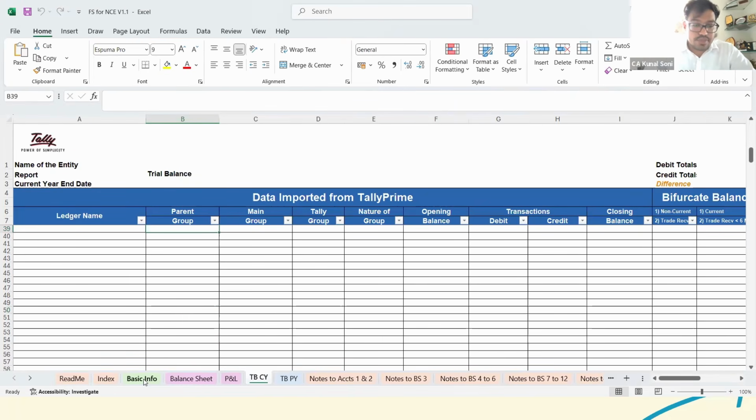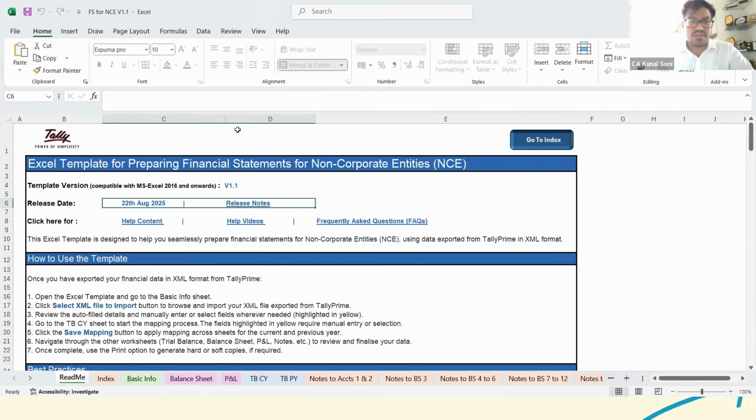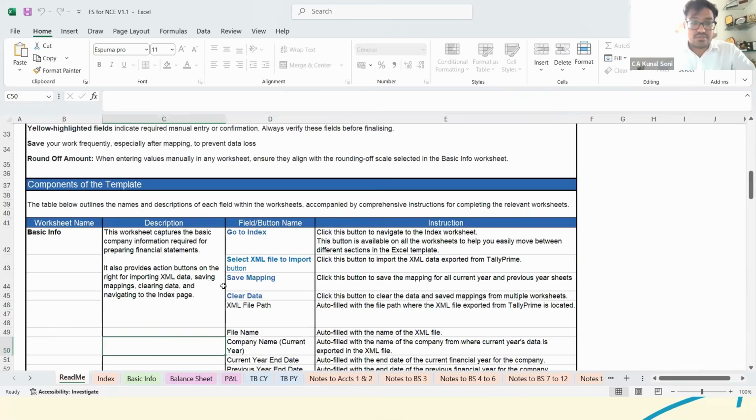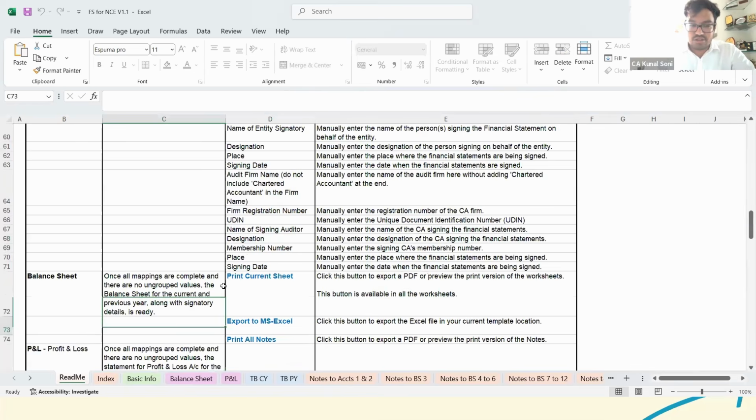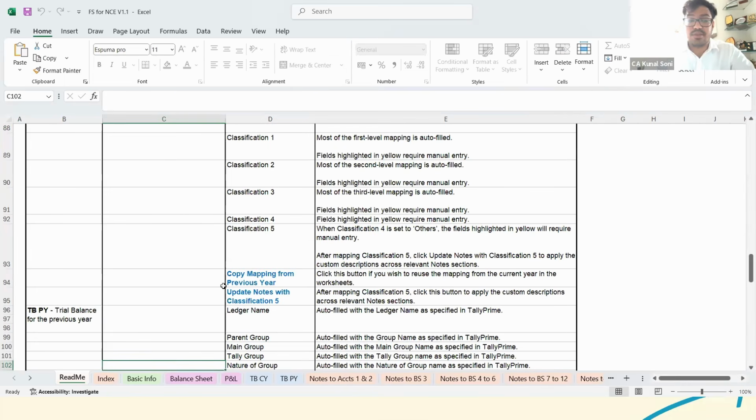So this is the basic Excel tool. Now, what you are supposed to do? See, they have even provided a readme whereby you could get all the details: the release details, right from the first release 1.0 to 1.1, the help videos and other things, the FAQs, and the best practices to use this particular Excel sheet. All the things have been clearly mentioned here also. If you go through the same, you would be able to use it seamlessly.